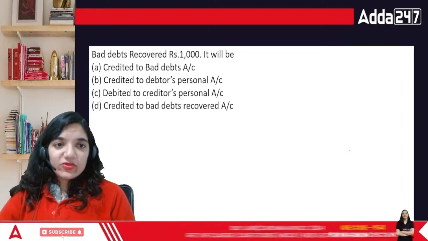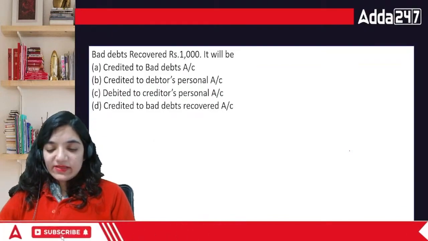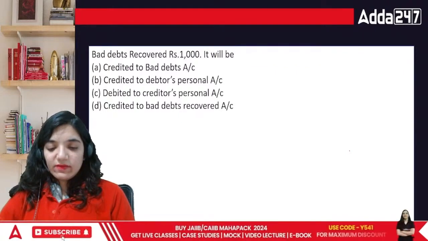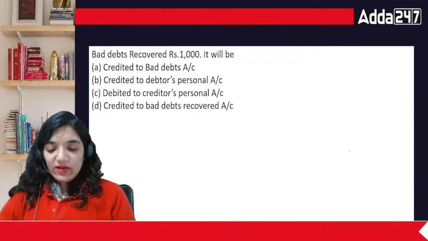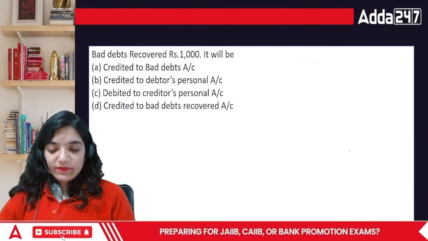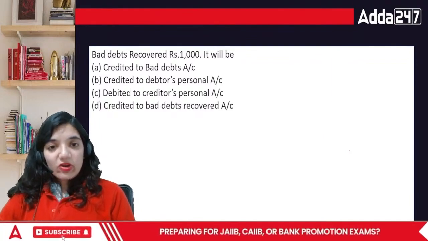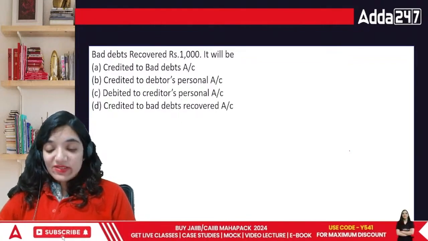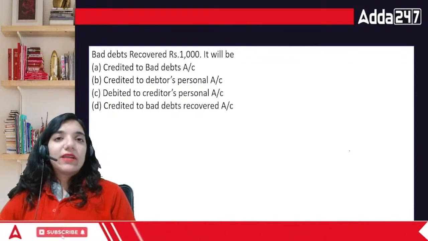Let's move on to the next question. Bad debts recovered. What do you mean by bad debts, everyone? See, when we face any kind of losses, how do we deal with it? Bad debts is basically a hardcore debt loss.